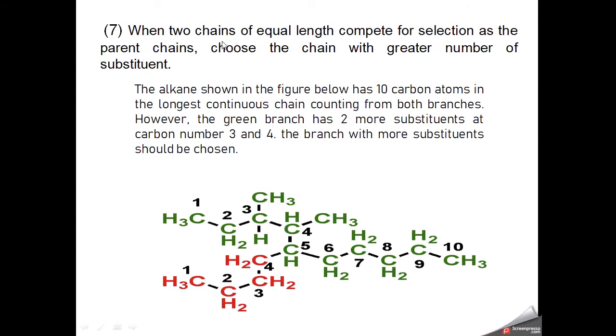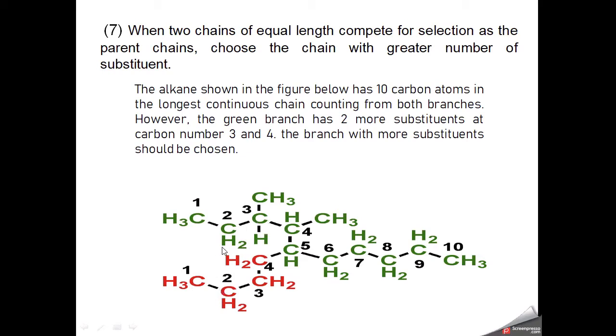Seventh, when two chains of equal length compete for selection as the parent chain, choose the chain with the greater number of substituents. What does this mean? This rule can be explained by looking at this example. I showed this with the two colors, green and red.